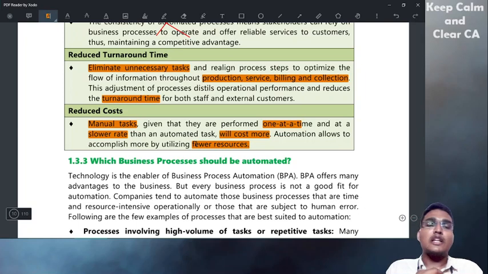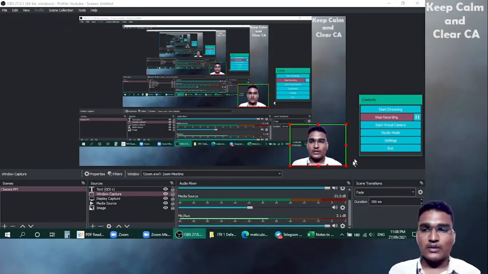Sometimes it will not work. Actually, automation will not work for every process in the organization.